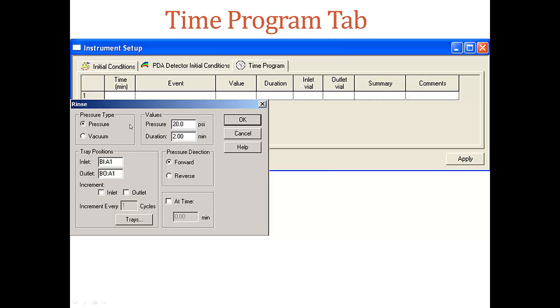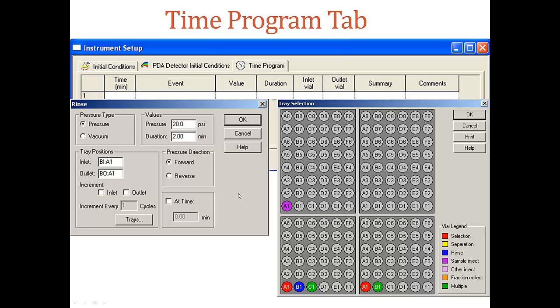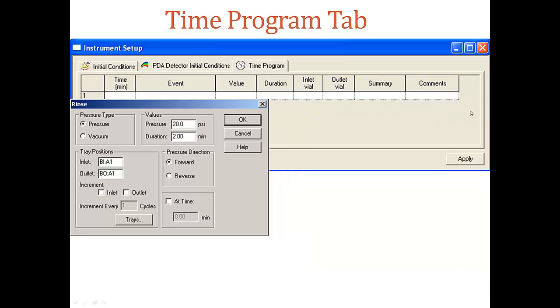The pressure tab is for us to select the mechanism to be used to move fluid through the capillary. Then we have to specify the magnitude of pressure and duration. And also for the tray positions, we can select graphically by clicking on these buttons. For this rinse, we are using inlet A1 here, outlet A1 here. Then we click OK. For pressure direction, we have to specify whether pressure is applied to the inlet or the outlet end of the capillary. Once everything is chosen, we click OK.